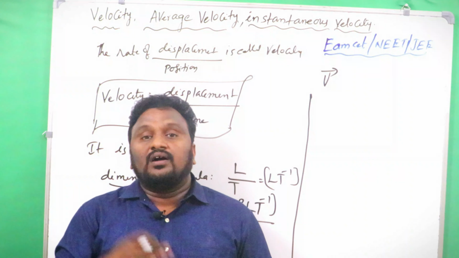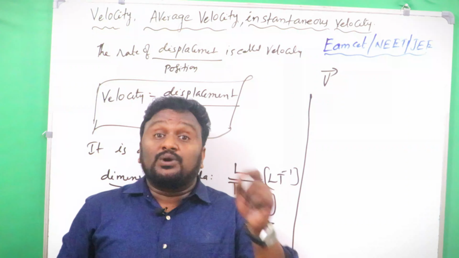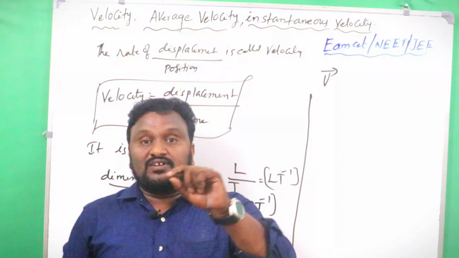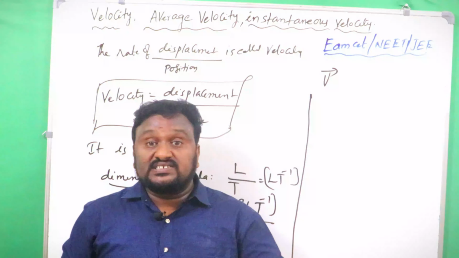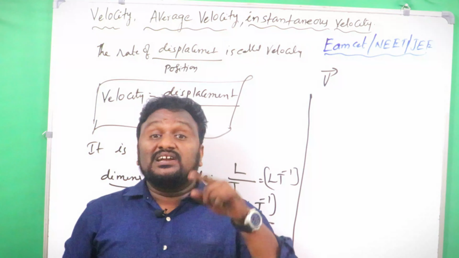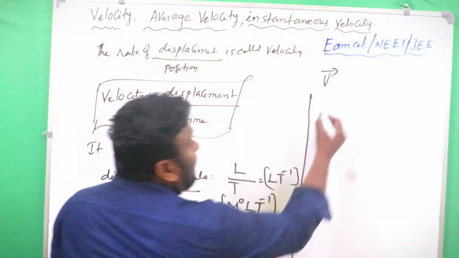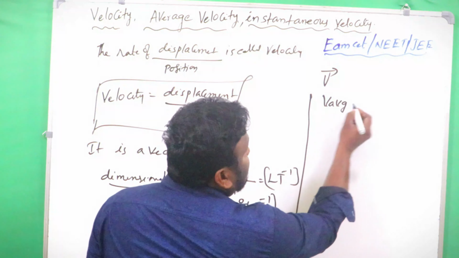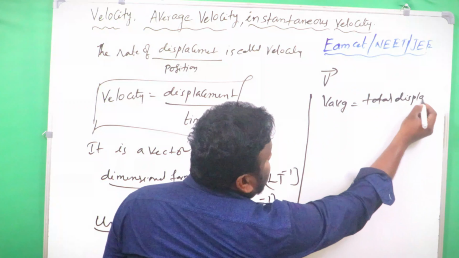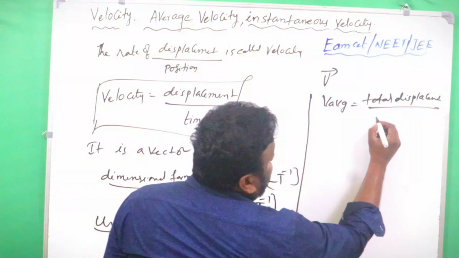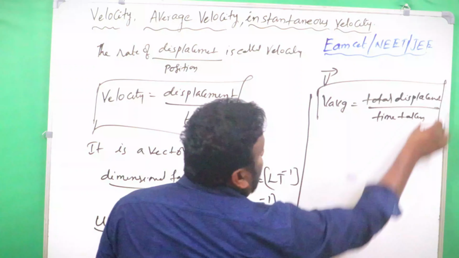For average speed, we write the total distance covered by the body in a particular time interval. But average velocity means the total displacement covered by the body in a particular time interval. That's why we write V average is equal to total displacement by time taken or time interval. This is the formula we are going to use.